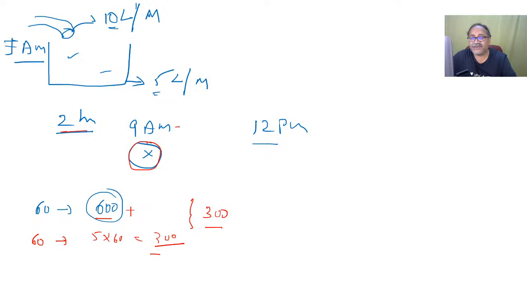So how many hours did it fill? That is 9 to 12, 3 hours. Right? In 3 hours, how many liters will it fill? 3 into 600, that is 1800. It got filled 300 plus 1800. No, from 9 to 12, is it not? It's 3 hours. Yes, sir. So it's 3 hours and it is filling 1800.